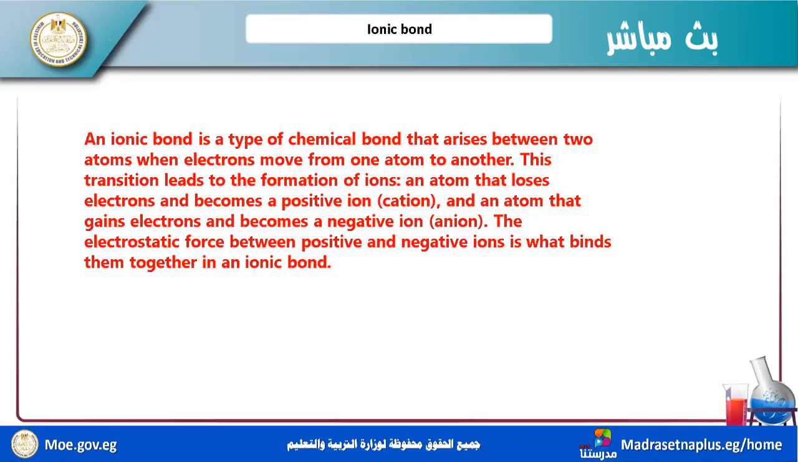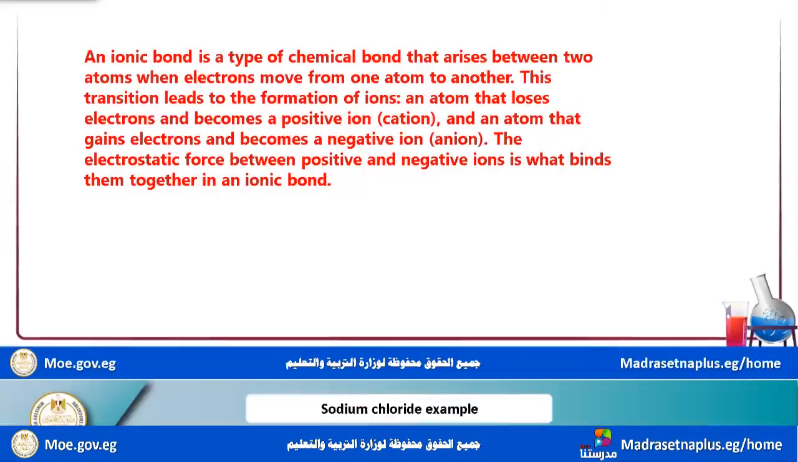So non-metals have a tendency to gain electrons when they react with a metal. And metals, whose ionization potential is very low, tend to lose electrons and convert into positive ions. Non-metals convert into negative ions. So they attract each other and form the ionic bond. This transition leads to the formation of ions: atoms that lose electrons, as I illustrated before, and the others that gain.